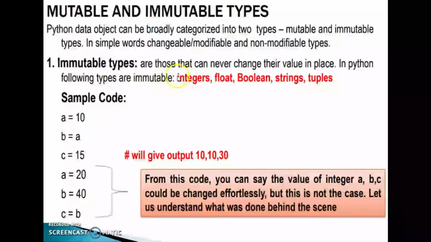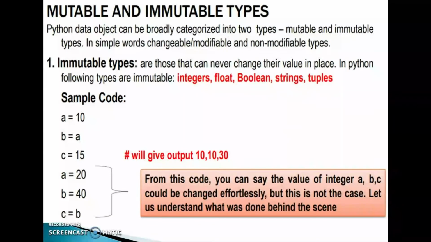Immutable types are those that can never change their value in place. In Python, the following types are immutable: integers, float, boolean, strings, tuples. We can't change the values of these data types. Okay.